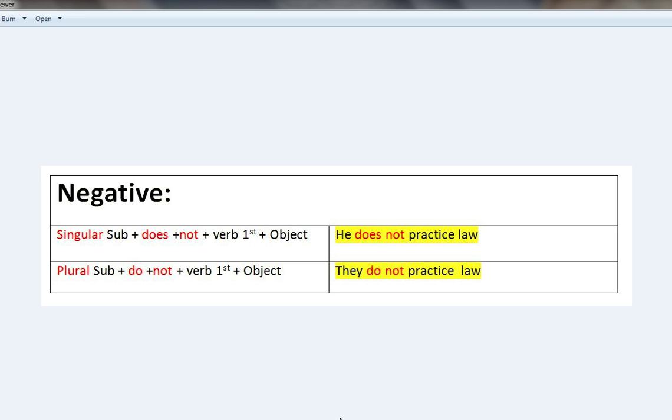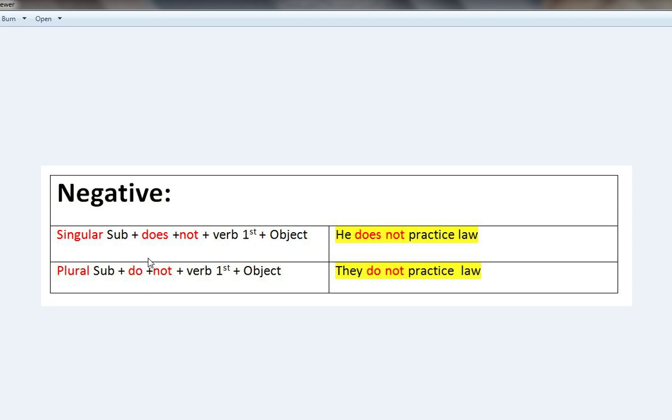Okay. In the same way, if the sentence is negative, if you are using not, suppose somebody does not practice law, if someone is not practicing law, we want to say not, he does not do. How can we say here? Just try to understand. We want to use not without giving information of time. Then the same thing, singular and plural will have a different formula. For the singular, we just have to introduce does not here. Just see this highlighted thing in the red color, does not. We will include does not and then the same thing, verb and object. Subject, does not, verb and object.